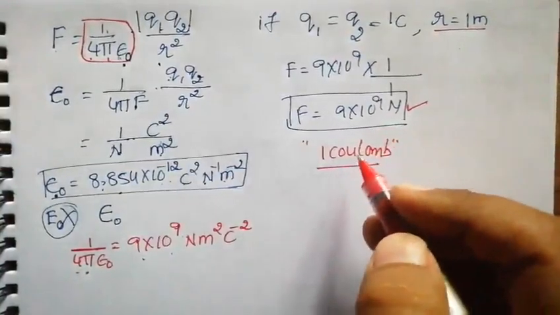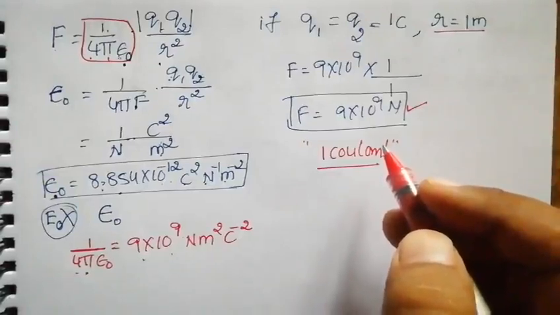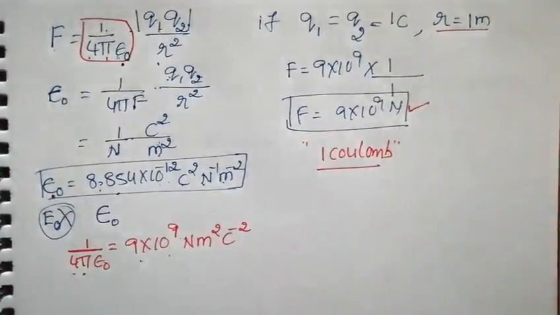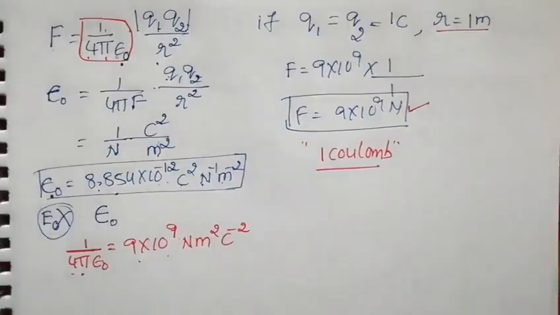One more thing we need to remember while writing these equations. You may get one more doubt: is force a scalar or vector quantity? Of course it's a vector quantity. So we need to put vector notation also. How can we do that, sir? That we do later. Before going to the vector form, let us go for the limitations of Coulomb's law, means the question is where we cannot apply Coulomb's law.